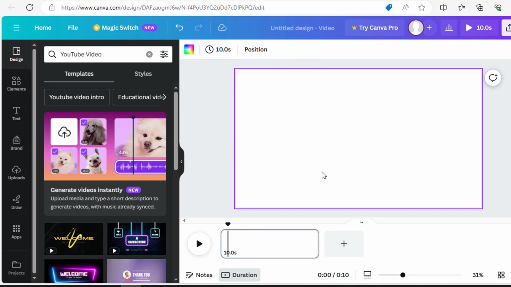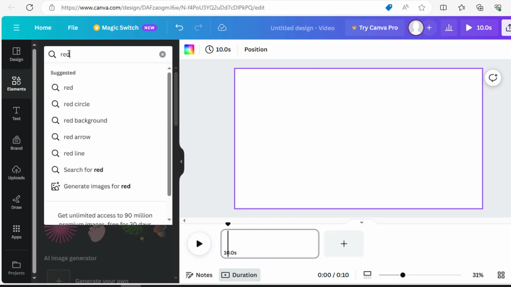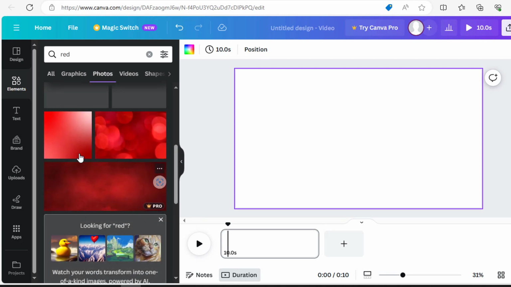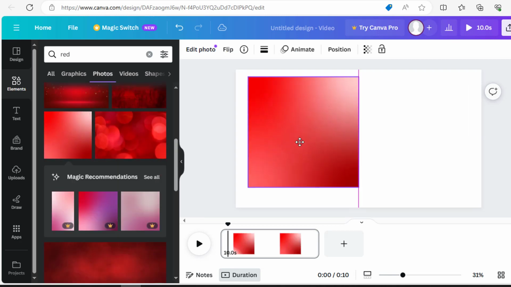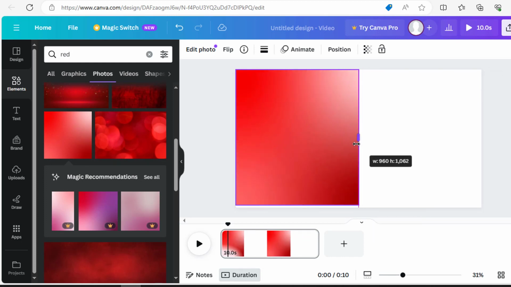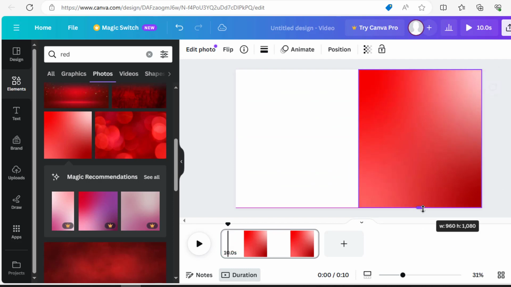For video background I will use 2 images. Search red from the Elements search bar. I am using free version of Canva. From photos selecting this one. Now adjust it with the background. It will cover half of the screen, as I will use another image for background.